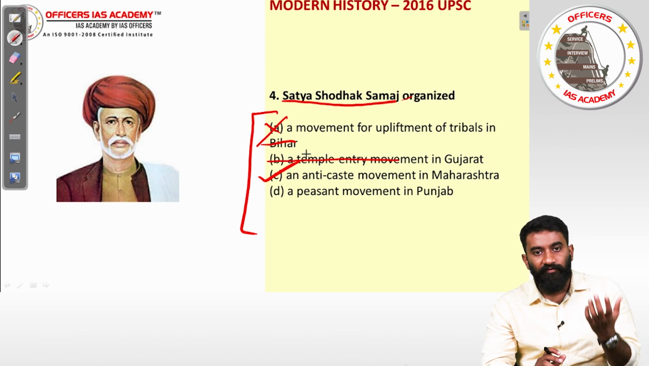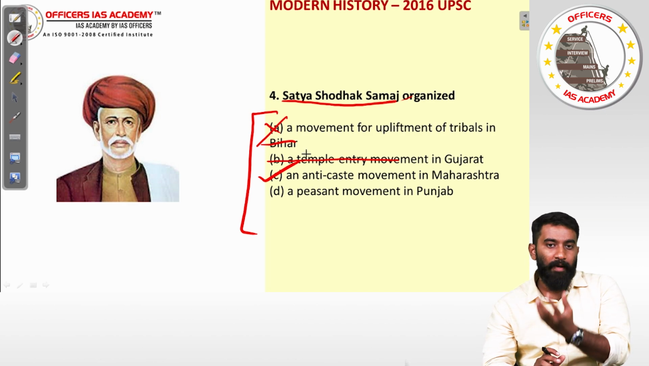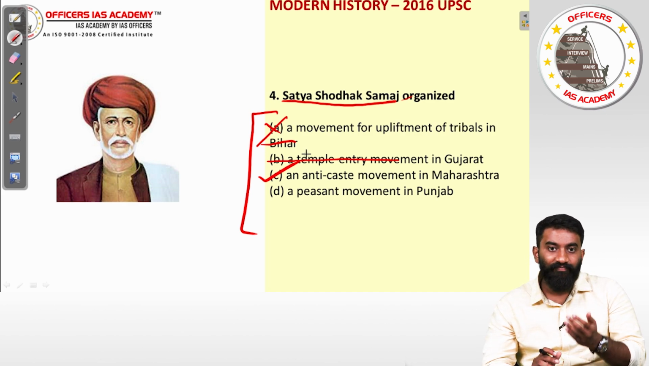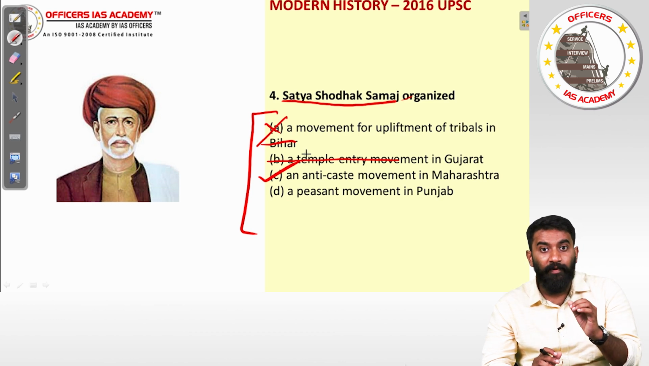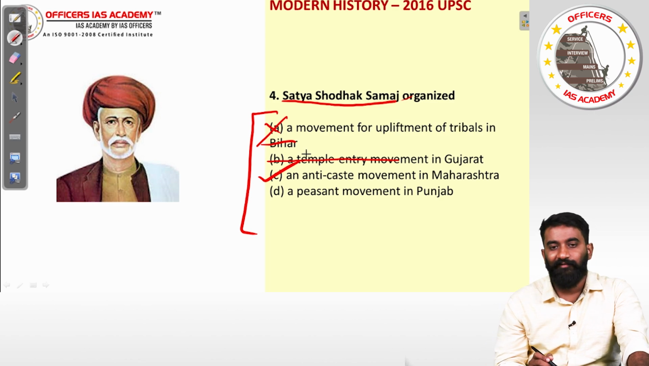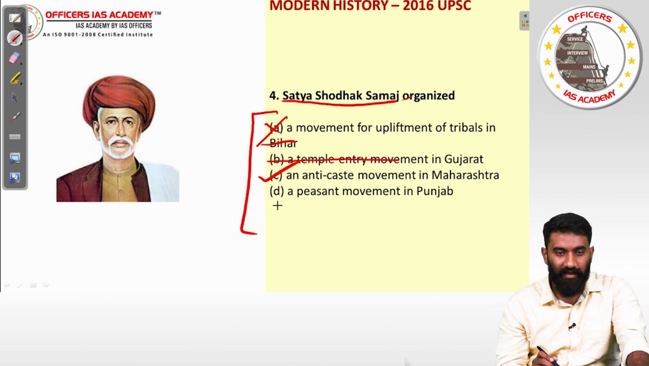And Jyotiba Phule and his wife Savitribai Phule, both of them were engaged in the upliftment of the depressed class and upliftment of women and widows in particular. So therefore, the answer for the fourth question is option C.